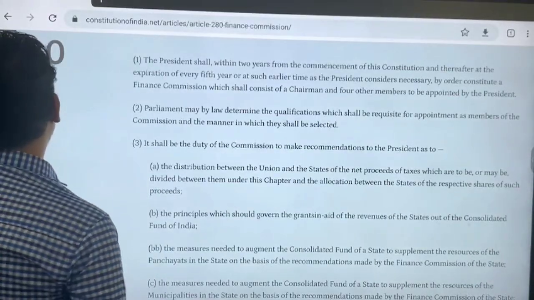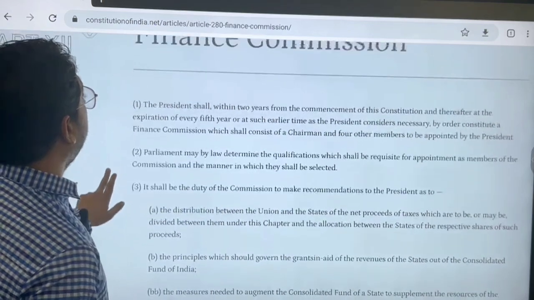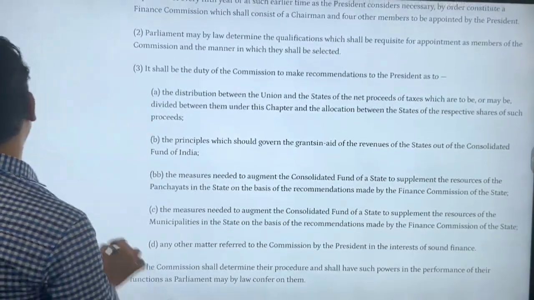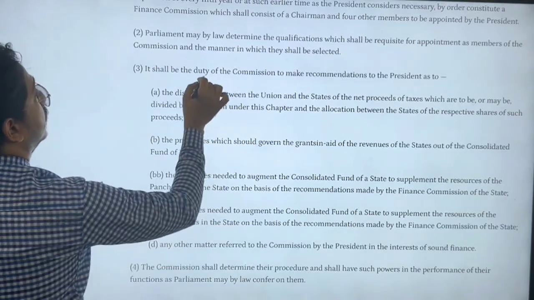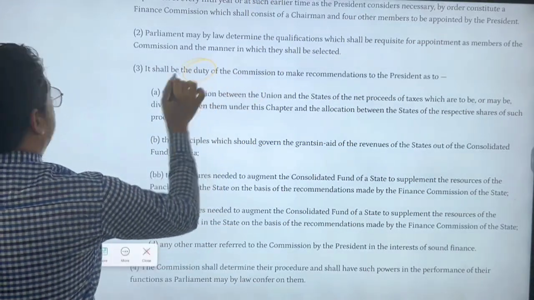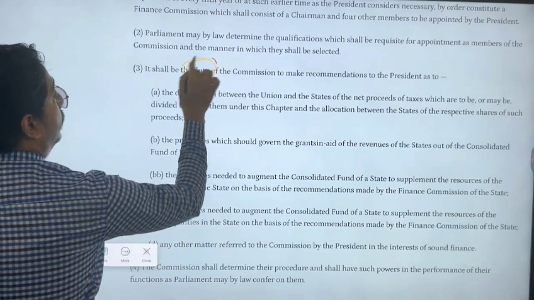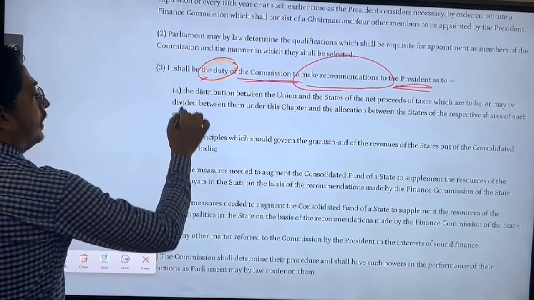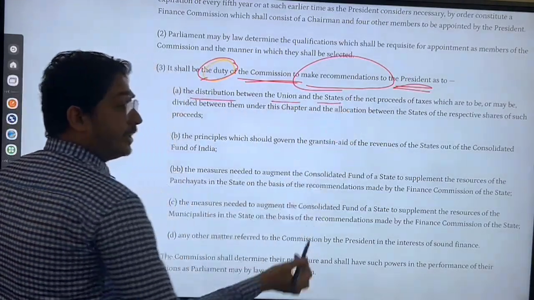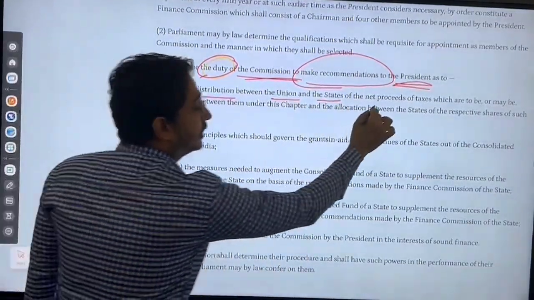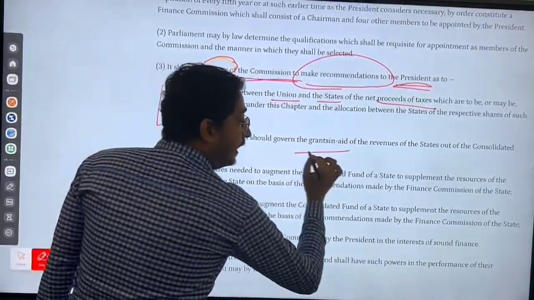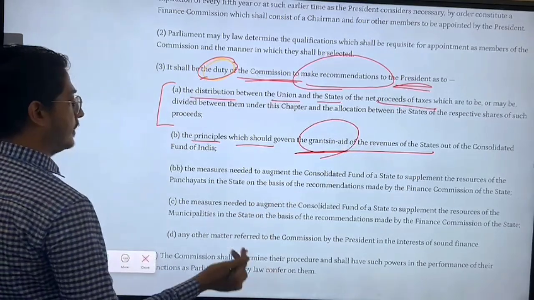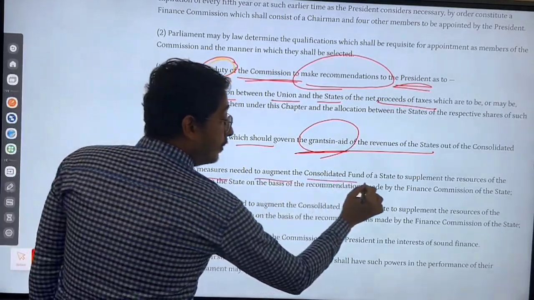If you see Article 280, that is the Finance Commission, it shall be the duty of the President. It shall be the duty of the Commission to make recommendations to the President on the distribution between the Union and the states, which we discussed, of the net proceeds of taxes, the principles which should govern the grants-in-aid of the revenues, this also we discussed, and the measures needed to augment the Consolidated Fund of the state, this also we discussed.